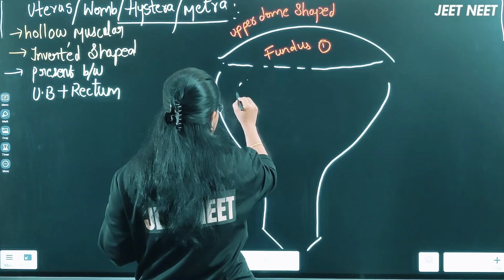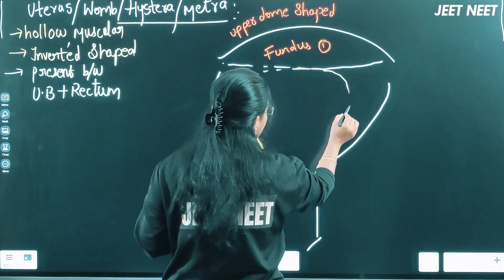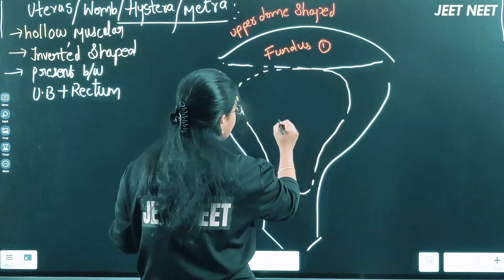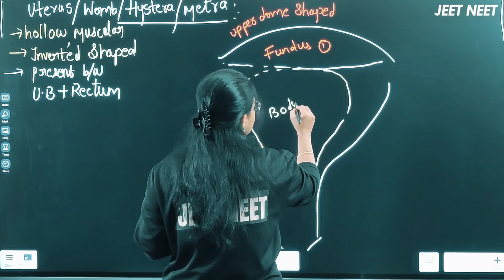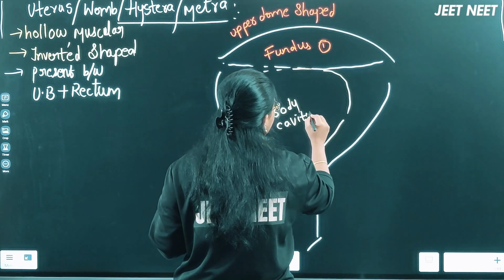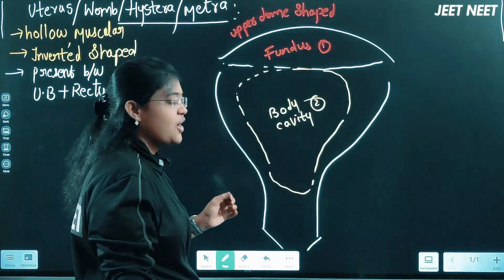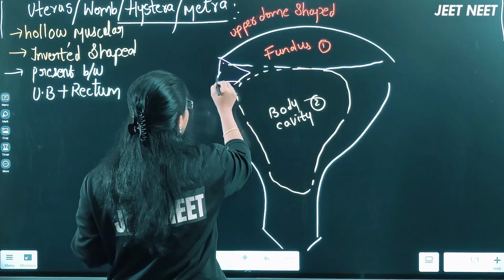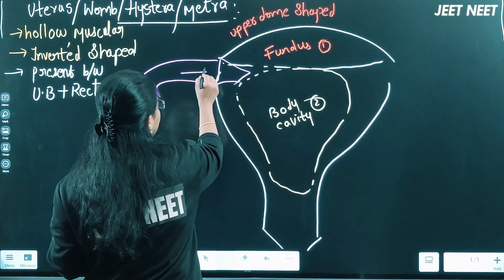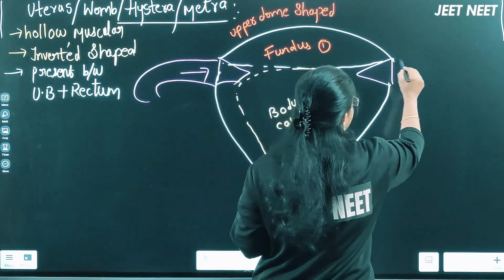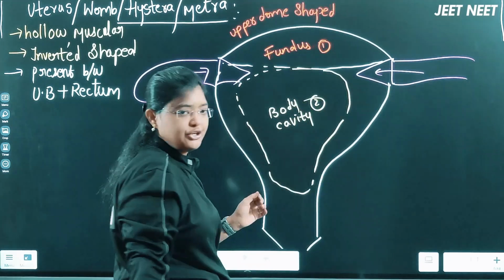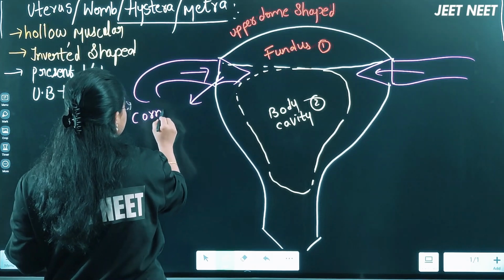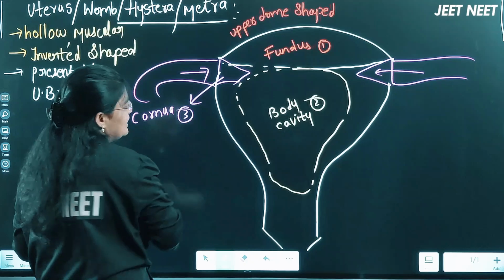The second one, right? This region where I am showing you here, this region we will consider as the body cavity of a uterus. Body cavity of a uterus, the second part. Okay, now the third region, right? This region where the fallopian tube is entering into the uterus, the region where the fallopian tubes are entering into the uterus, that region we are calling it as a cornua.